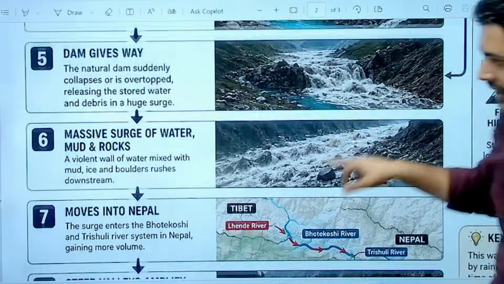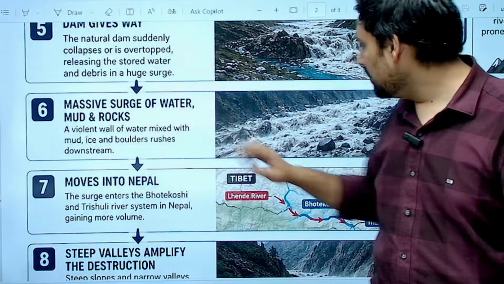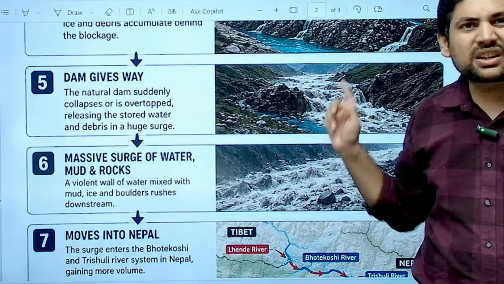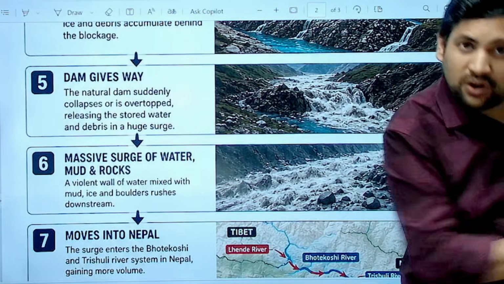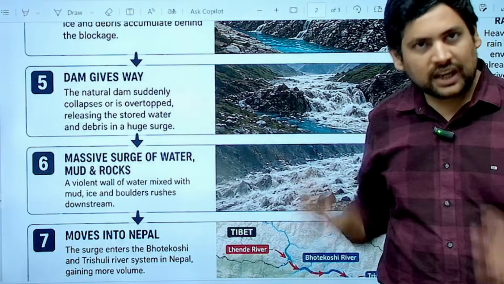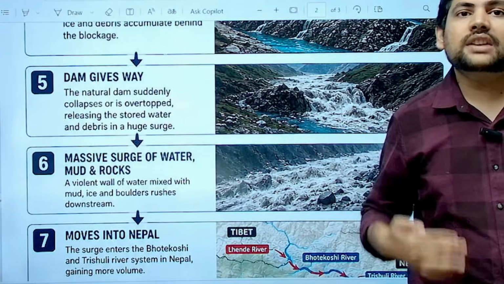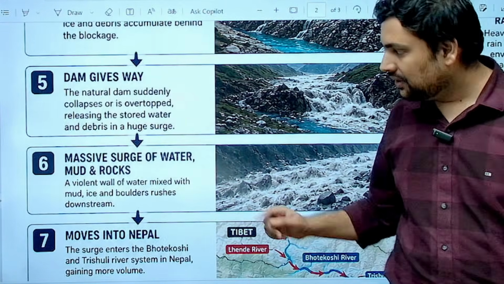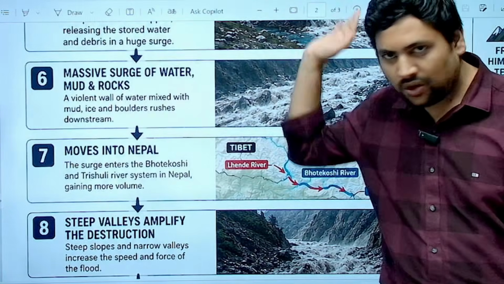Now, because of that, what happens? You see a massive surge of water, mud, and rocks. This water is also containing a lot of debris, mud, and stones, so this flow of water is carrying all this with itself and going downstream. Downstream are the places where we have a lot of human habitations also, and that we will see next. So this actually caused a massive surge of water, mud, and rocks flowing through it.